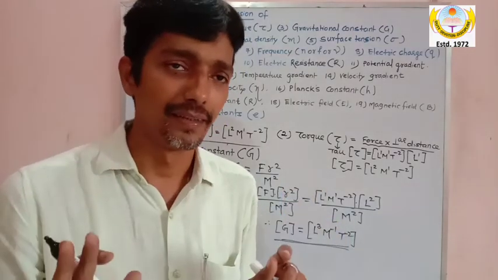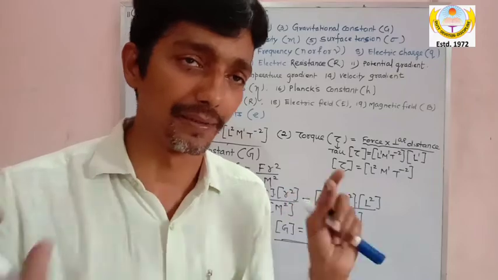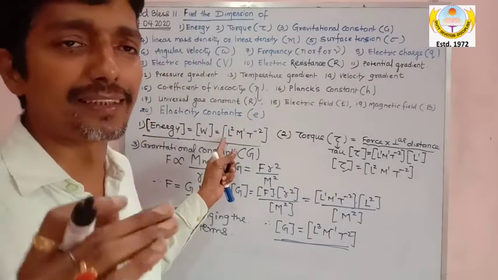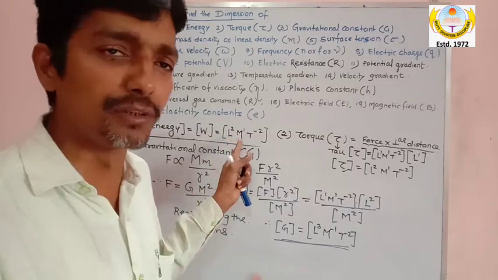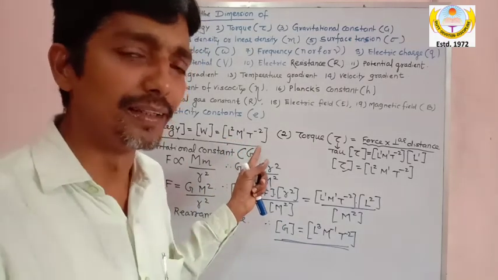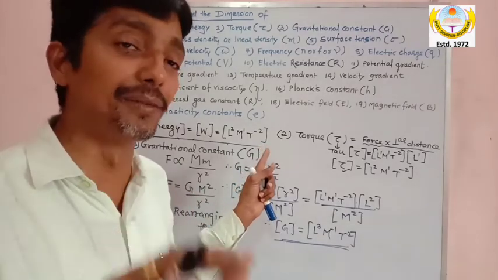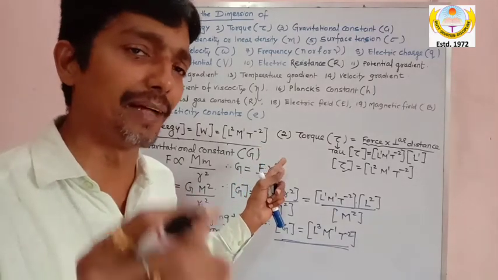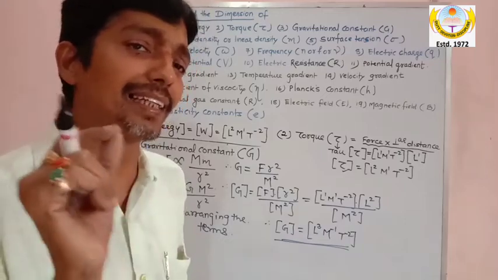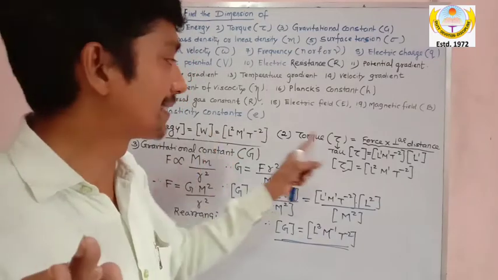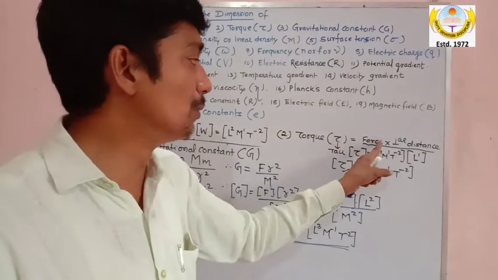Standard unit, so that we should not have any confusion. I hope it is clear. At the most, Newton meter is taken for work also, because force into distance is there in the formula. But we write the proper unit for work, what we call the SI unit. Whenever we ask the SI unit for work, it is joule. And the SI unit for torque is Newton meter.